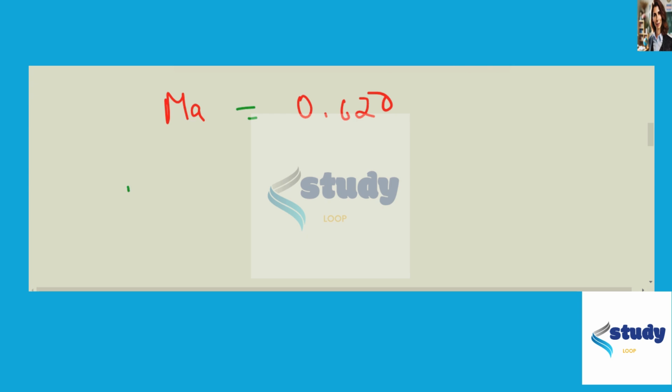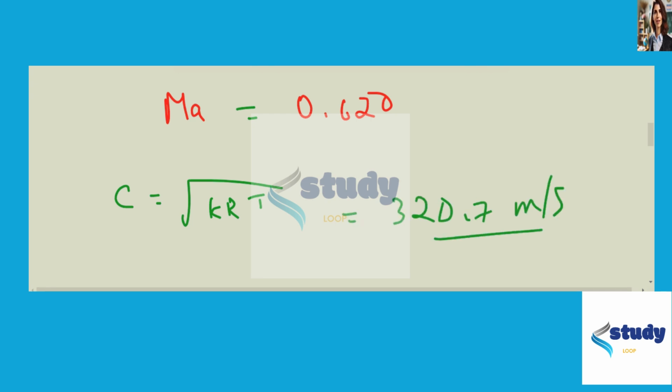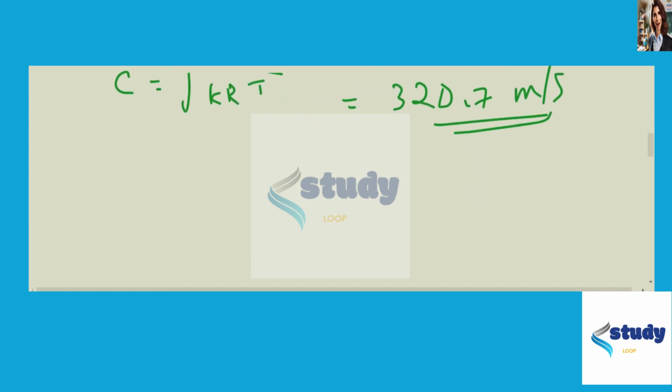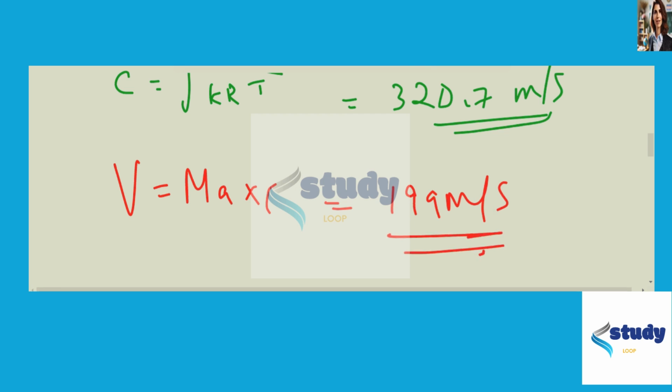Now from this one, the speed of sound we have to find out, right? The speed of sound is c equals root of kRT, and that would be 320.7 meter per second. Now, third thing that we have to see is velocity. V equals Ma into c, and that is 199 meter per second. So these are the requisite answers that we require.